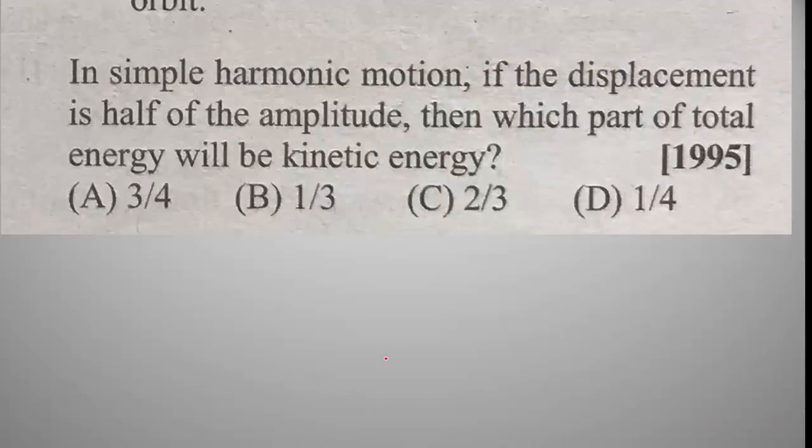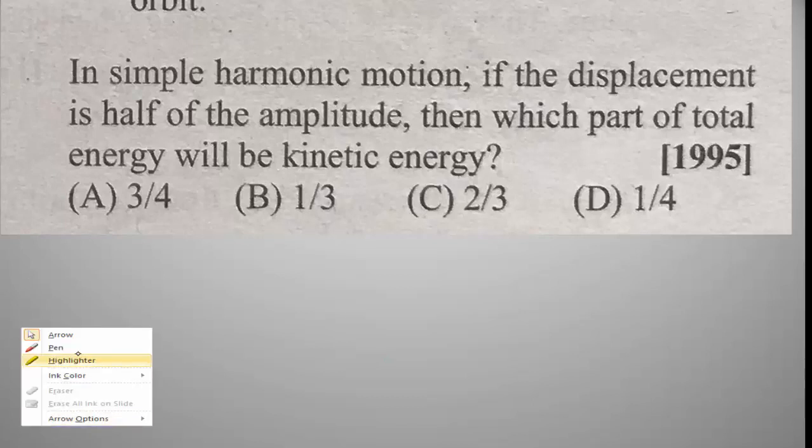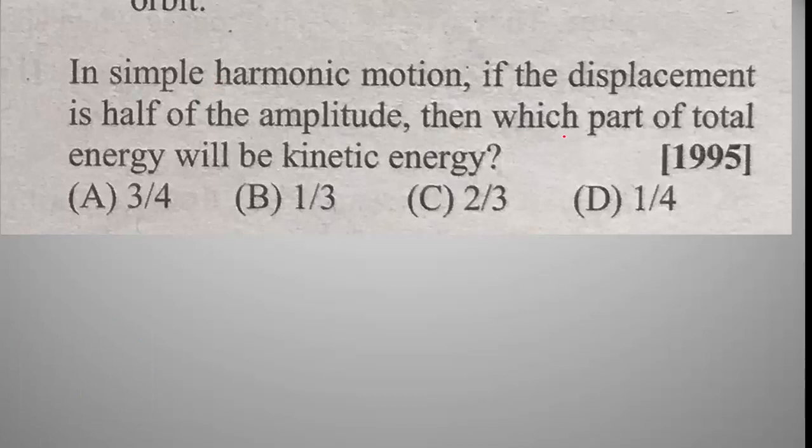In simple harmonic motion, if the displacement is half of the amplitude, then which part of the total energy will be kinetic energy?